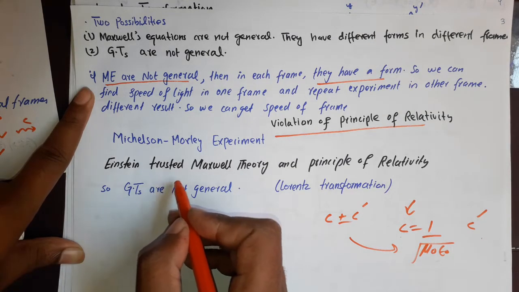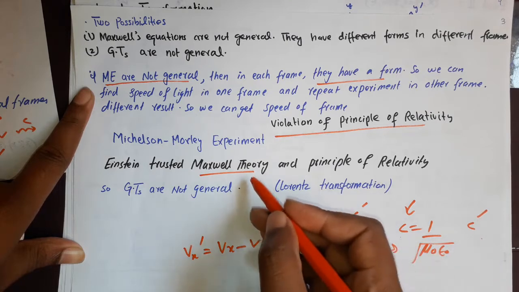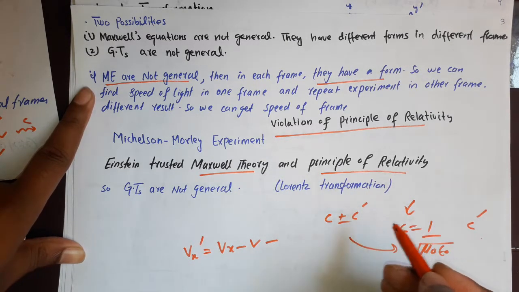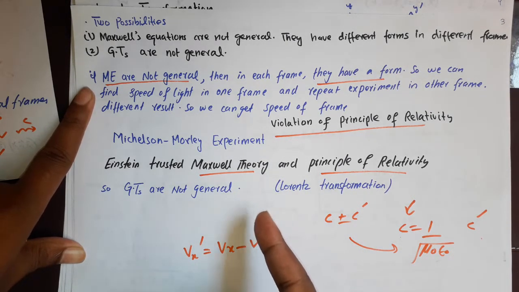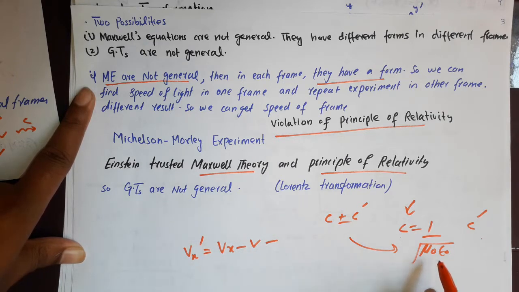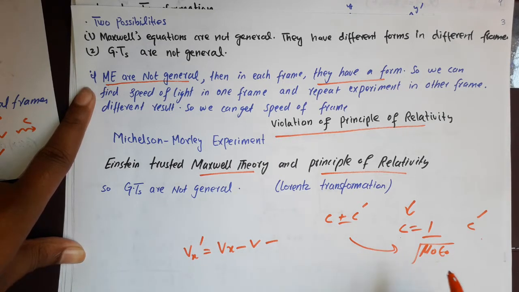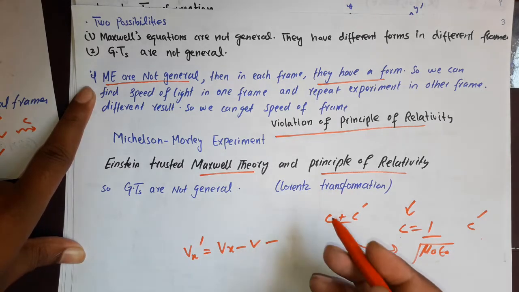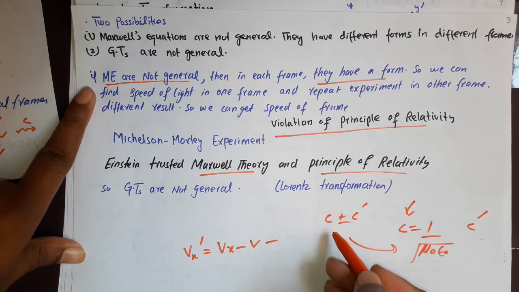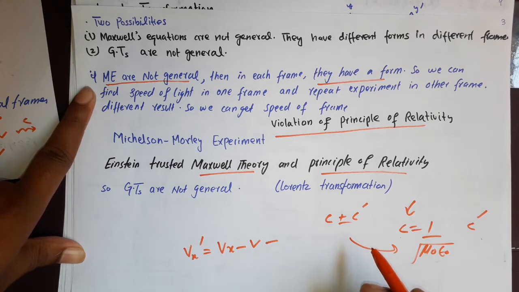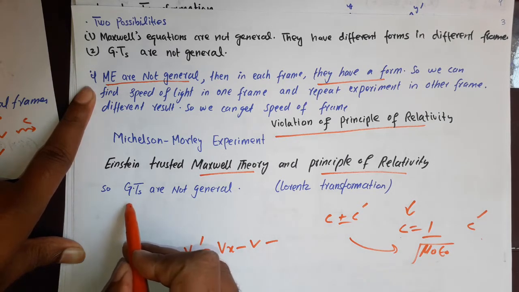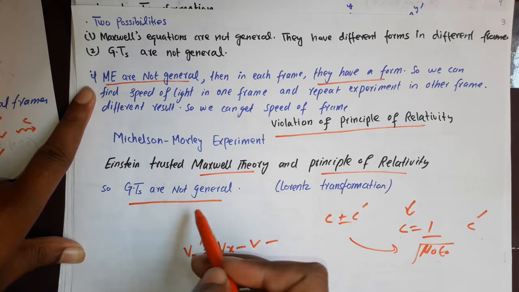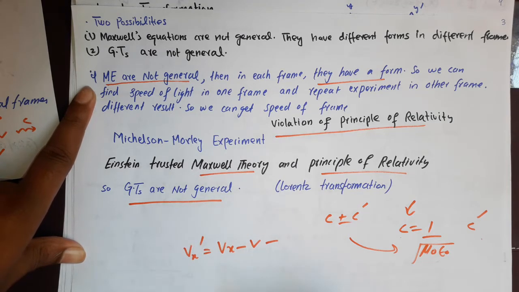Einstein trusted Maxwell theory, that the speed of light is given by this relation in all frames, so that the Maxwell equations are the same in all inertial frames. He also trusted the principle of relativity, so that identical experiments should give identical results. So the only possibility is that the Galilean transformations are not general.